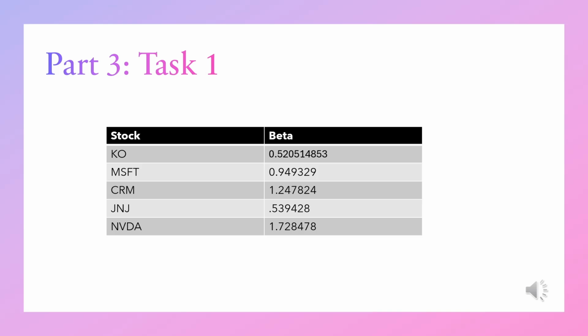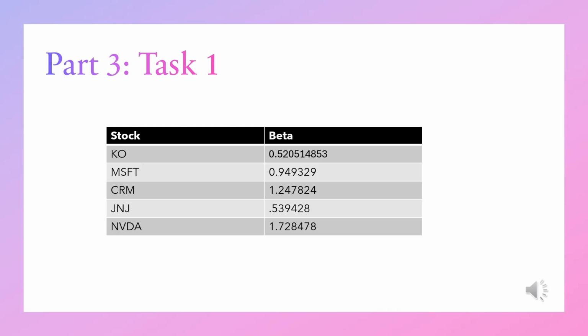So as you can see, NVIDIA had the highest beta. This means that the stock will have the highest volatility, but when the market is performing, it will have the highest returns compared to the others. This could be due to the fact that NVIDIA is in the tech industry where markets have higher fluctuation compared to others. And then another reason is that NVIDIA is a growth potential stock. So investors are trading based on their growth potential, which can cause price swings and fluctuation when the expectations change.